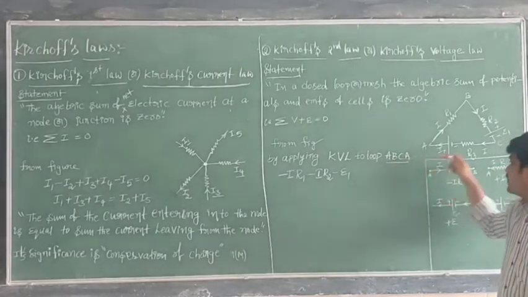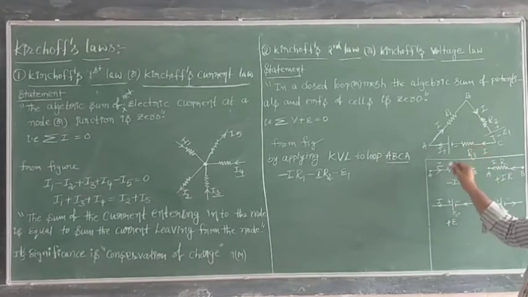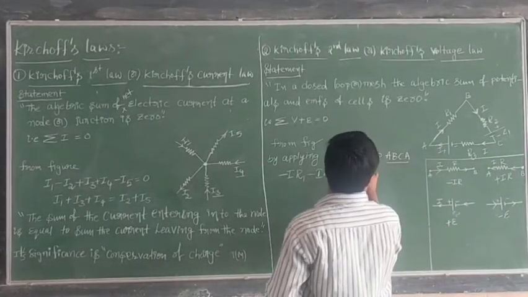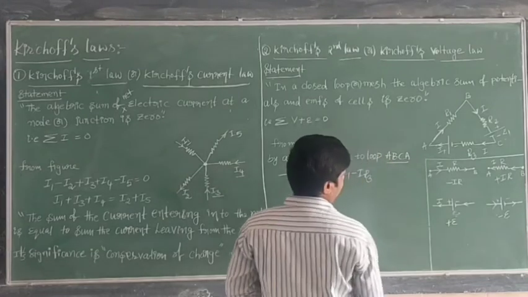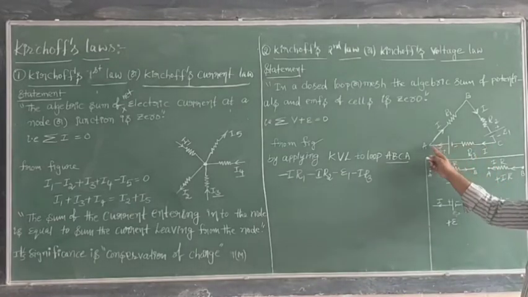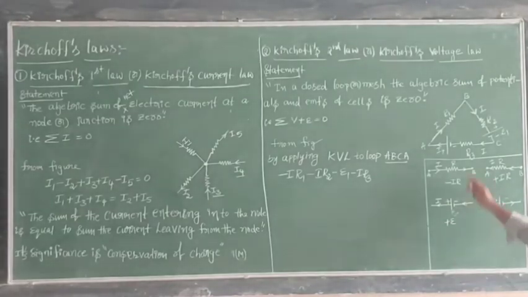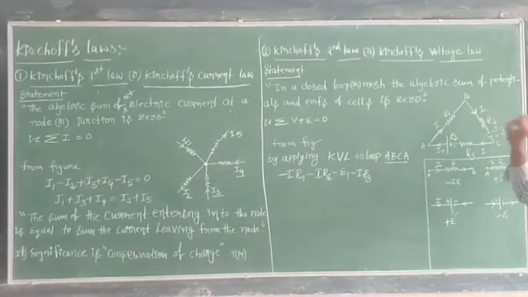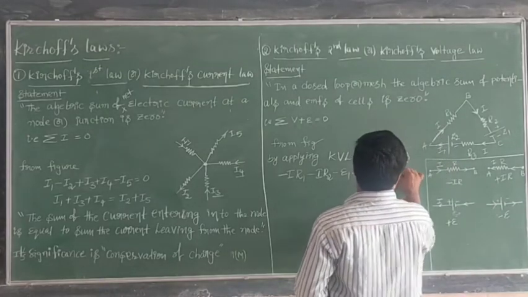Consider the path direction and current direction. Both are same, which means the potential difference is negative at this point. That is I into R3, we can get IR. Next, the cell. See, current is flowing from where to where? Negative to positive. EMF is positive, so EMF E2 is positive here. So E2 is equal to what we can take?